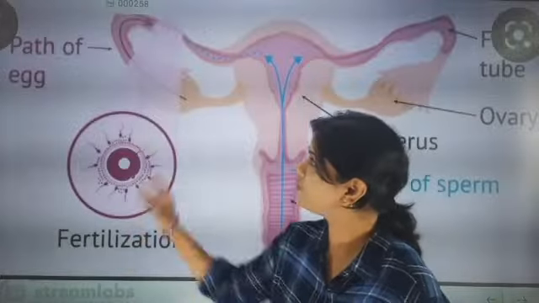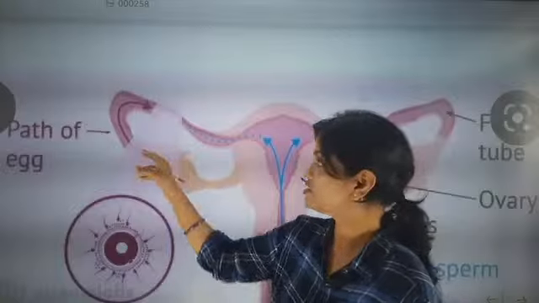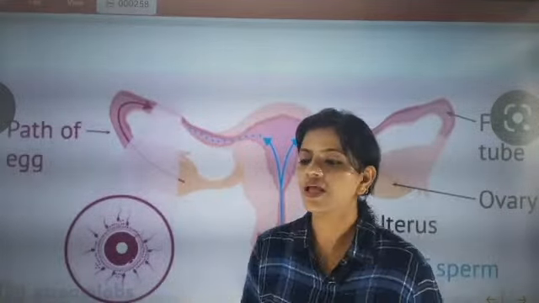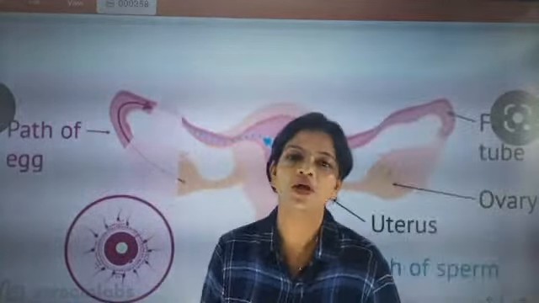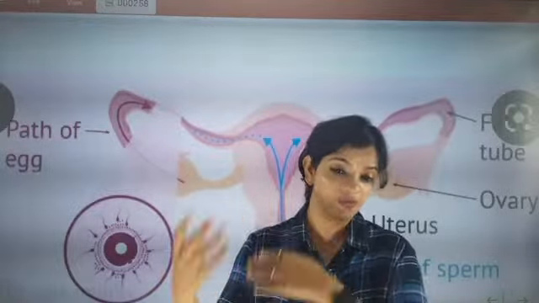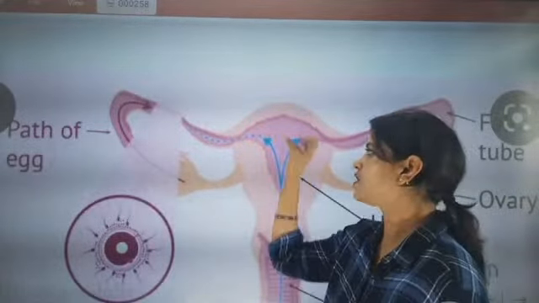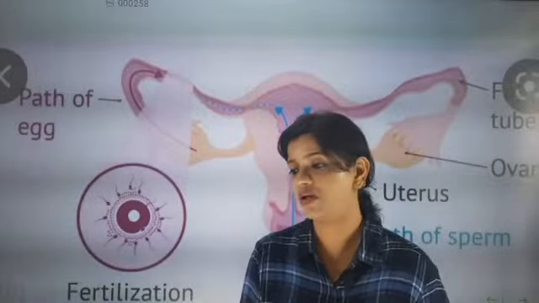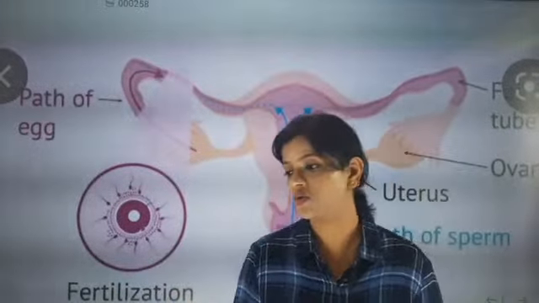Now I have to start about the fallopian tube. Many times what happens, the egg starts its travel, and sometimes in this junction, before going, the egg will rupture and connect into the fallopian tube. Then the baby starts growing in the fallopian tube itself, rather than going into the uterus. This is very, very life threatening for the female. It may take her life, or if it is diagnosed early, then the doctors have to take it out.